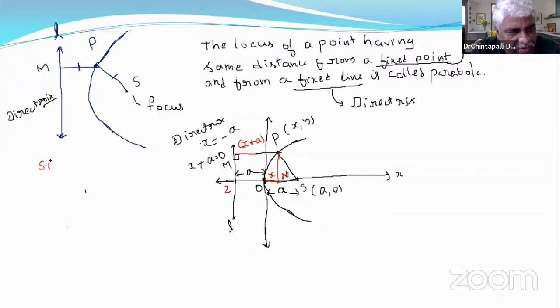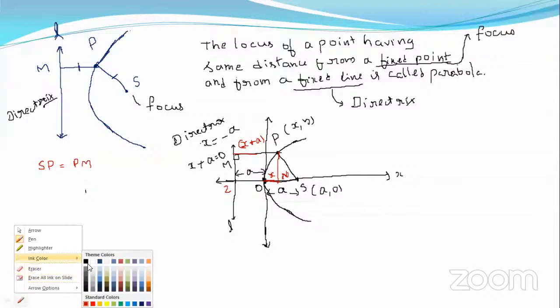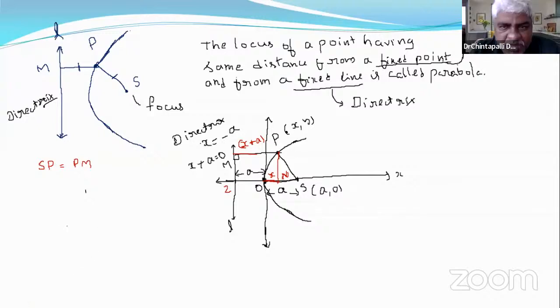SP is equal to PM. According to the definition of parabola, the locus of P is such that the distance of P from S as well as from L is the same. That means SP is equal to PM, right? Yes. Now continue. SP means the distance from S to P.